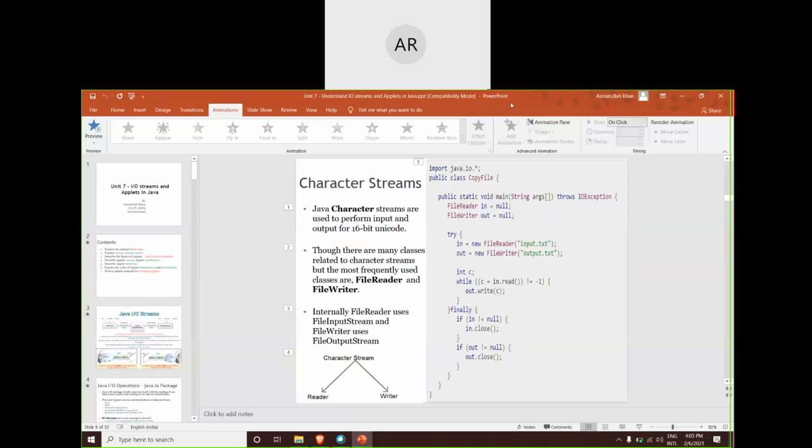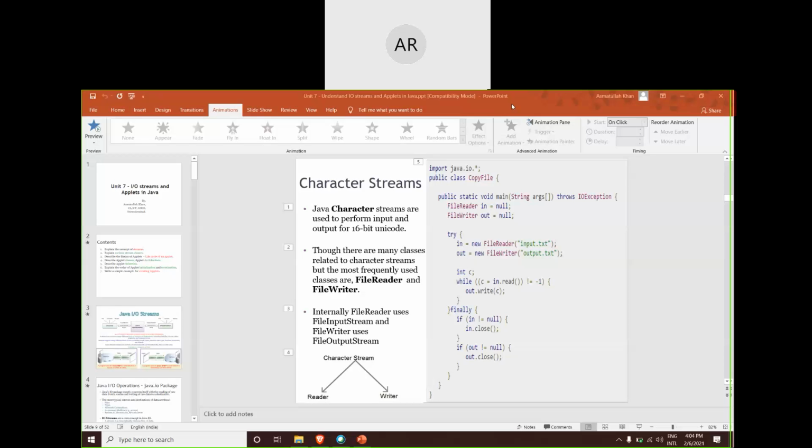Let us quickly revise what we have learned today. We have come to know what a stream is. Stream is nothing but a set of data flowing from a source location to a destination location. That source and destination can be file to file, or file to monitor, or keyboard to the processor.